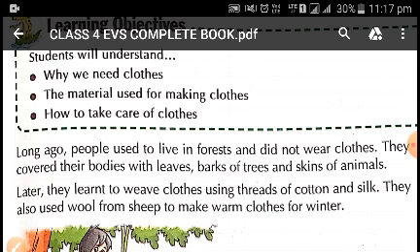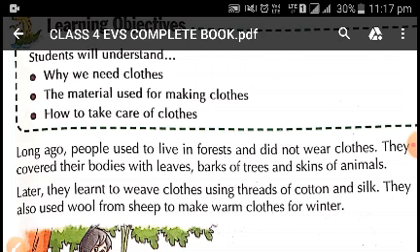Then later they learnt to weave clothes using threads of cotton and silk. They also used wool from sheep to make warm clothes for winter.